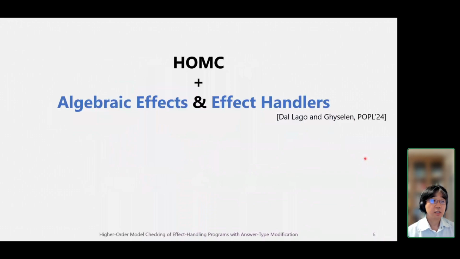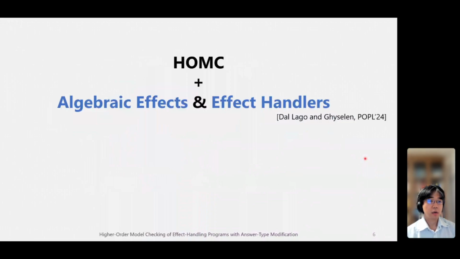But the problem is that higher order model checking for effect handlers is undecidable. This is because effect handlers can encode natural numbers, and higher order model checking of programs with infinite data domains, like the natural numbers, is undecidable. But this is not the end of the story. A natural question is: what fragment is there where higher order model checking is decidable? And we tackle this question.